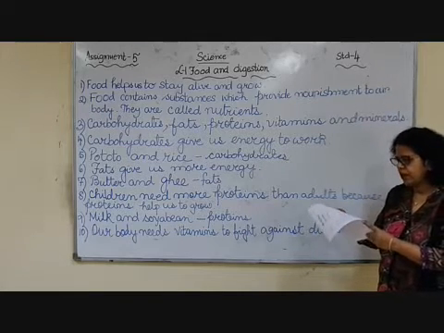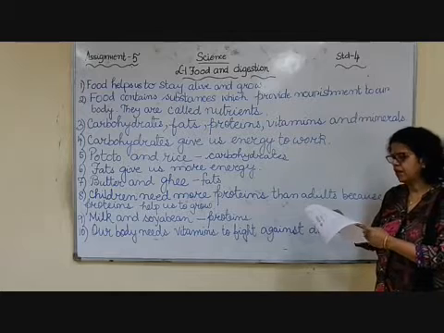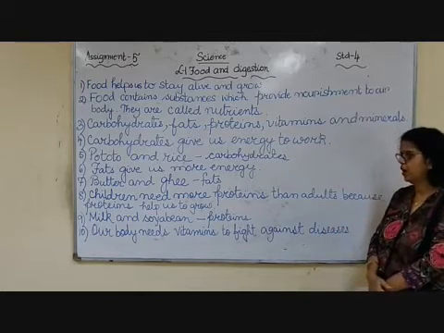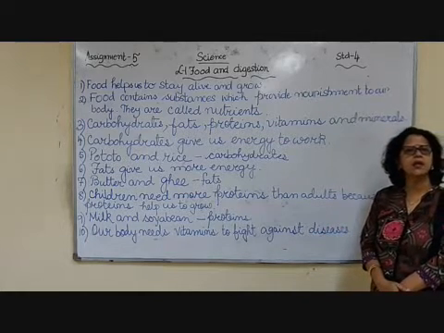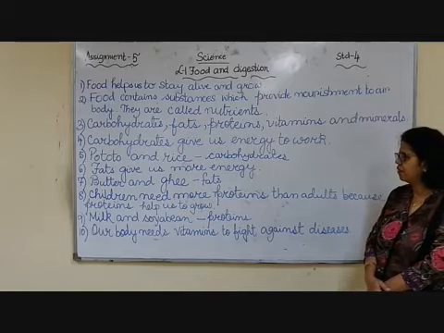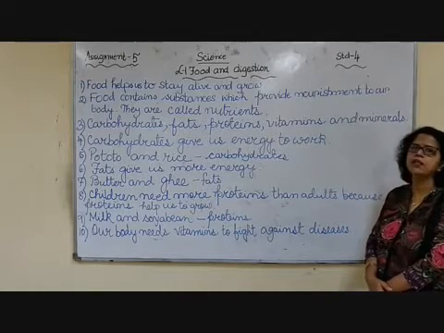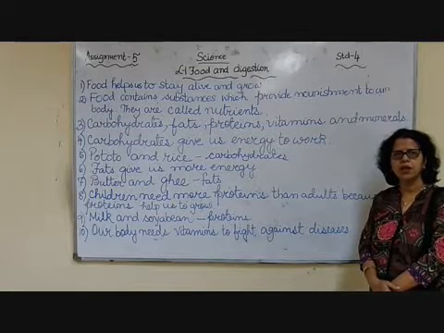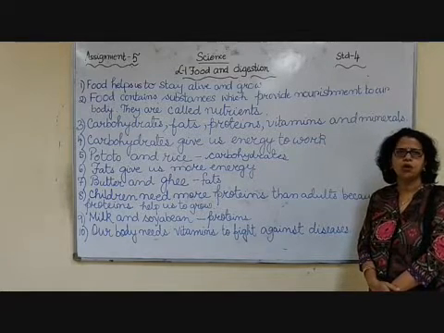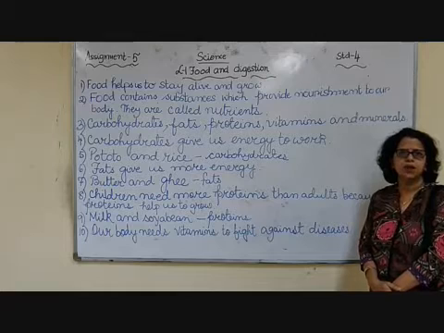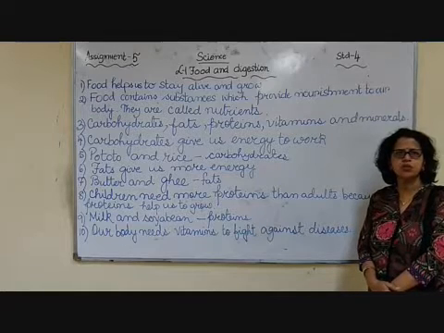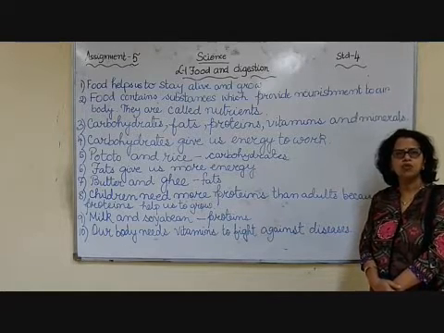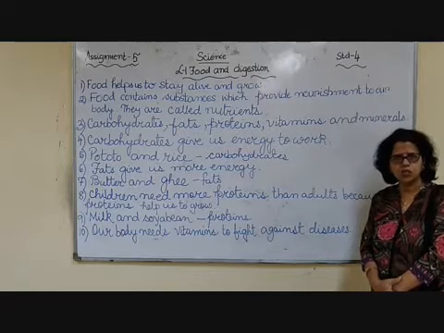Number 9, name 2 foods that contain protein. Now, there are many food items that contain protein. We have written here 2, milk and soya bean. I think you all eat soya bean. It's enriched with protein, so it is good for your health. You should have soya beans regularly.